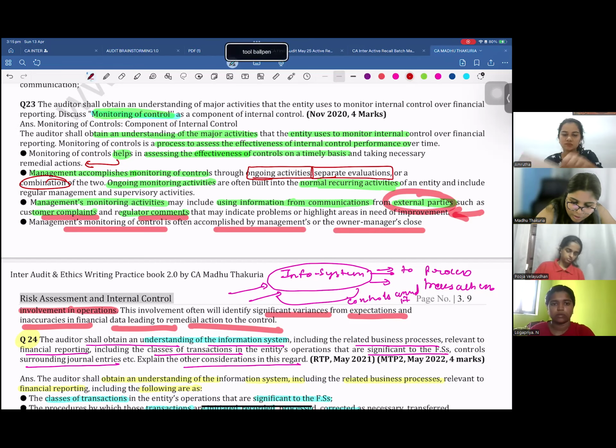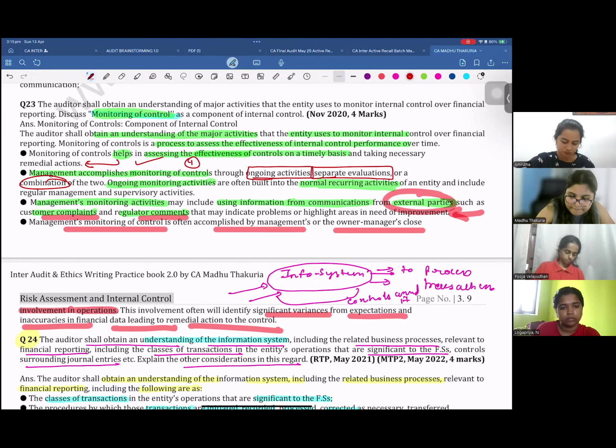One, write about how monitoring helps in verifying the effectiveness of controls on a timely basis. Second, how can you do that? Can you do it in ongoing activities, separate evaluation, or a combination of both? Third, communication received from external parties. Fourth, management's involvement in the operations. And fifth, involvement identifying the significant variances and inaccuracies.